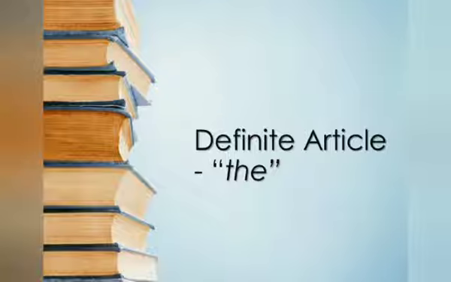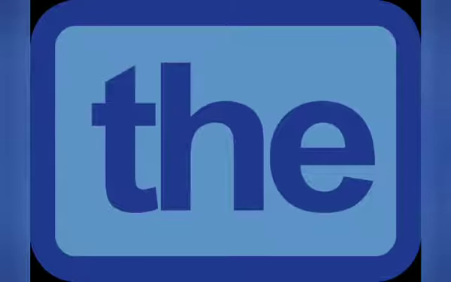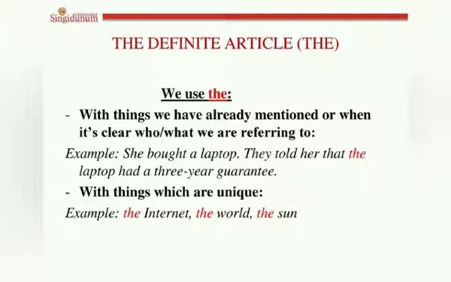We use the when we speak of a particular person or thing, or one that has already been referred to. For example, if I say, a thirsty crow found a pitcher that contained some water. Now the clever crow picked up some pebbles in his beak and dropped them one by one into the pitcher. Earlier I talked about only a pitcher, but here I want to refer to that pitcher again. That is why I have used the word the with it.